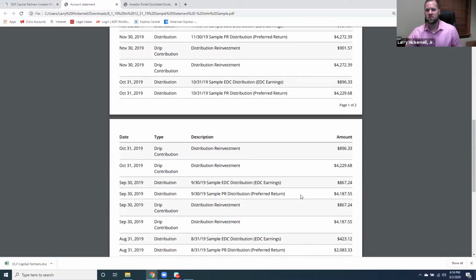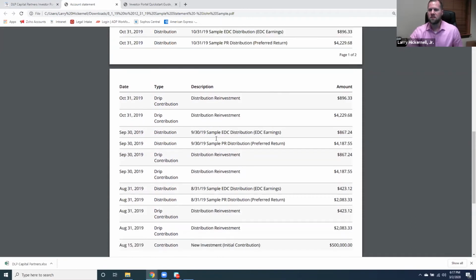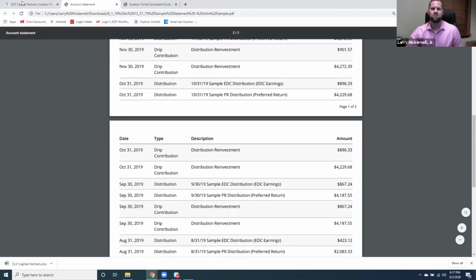This particular investor has been with us since August 15th in this sample, when his first initial contribution was made. So you can see the progression of how those investments and distributions were made and paid out as time went by.